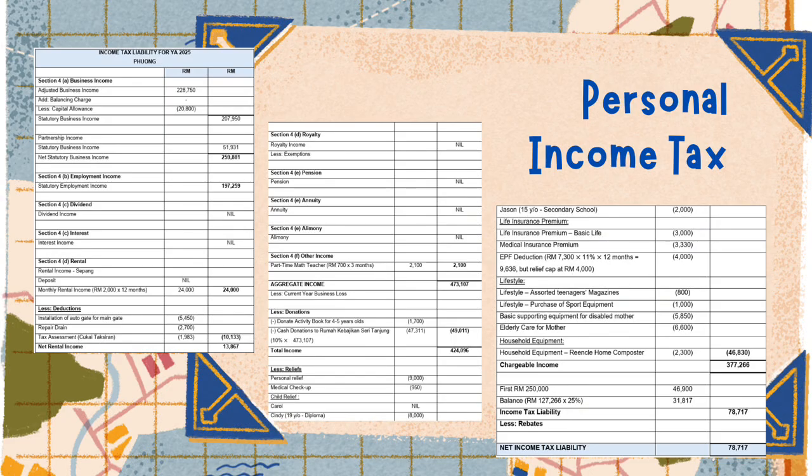Finally, the income tax payable is calculated by using the resident individual tax rates. For the first RM250,000 of the chargeable income, the tax payable is RM46,900. The remaining RM131,266 is taxed at 25%, which amounts to RM32,816. Therefore, the total income tax liability for the year of assessment 2025 is RM79,716. Since there are no tax rebates available, the net income tax liability remains the same.